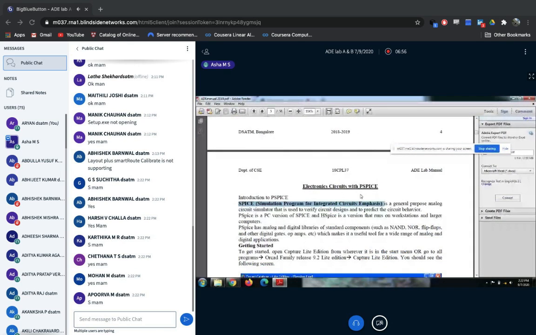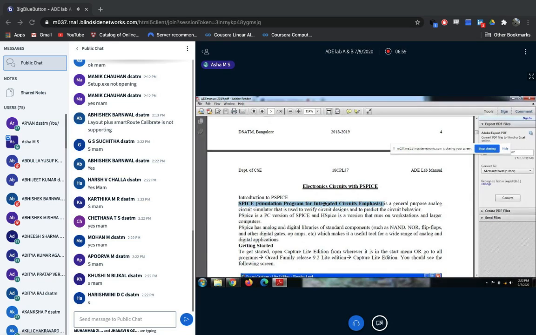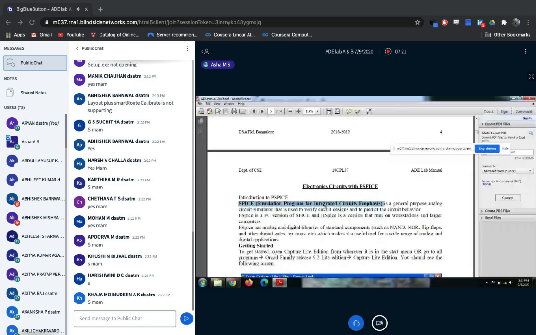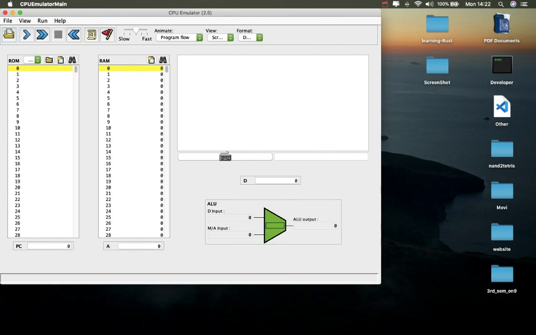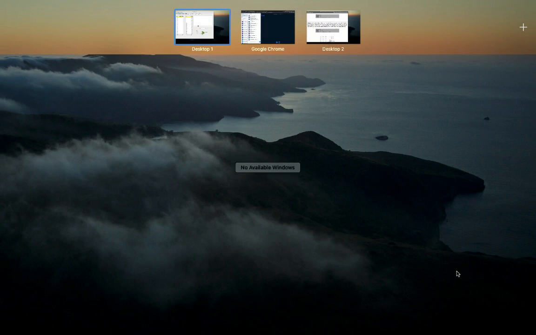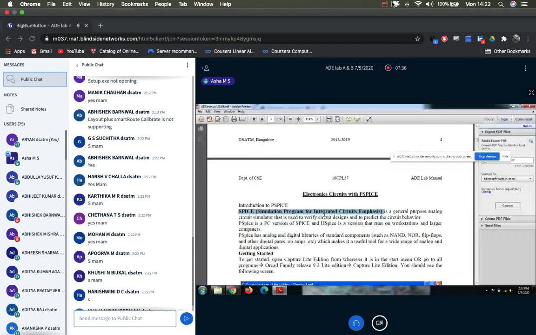So please make a note of this. One more thing I forgot to tell you: please maintain one separate book as the observation book. For the lab session you have to maintain a separate observation book. Please note the points I will be telling. Once you resume the offline labs, you have to submit it. If it is not there today, write it in a rough notebook, then buy a new book and copy it, or write on a sheet and staple it. Whatever the thing I'm going to discuss today, it should be there in your observation book.